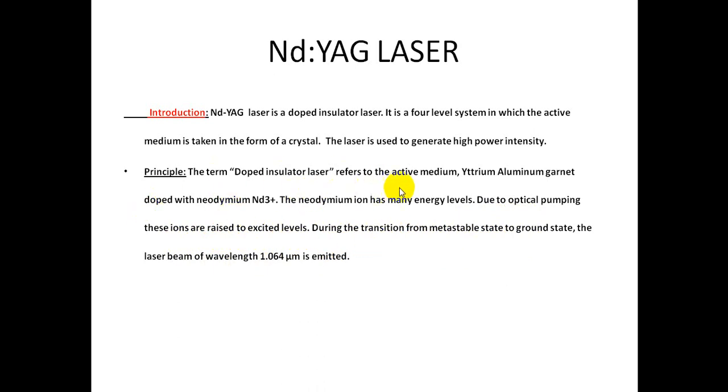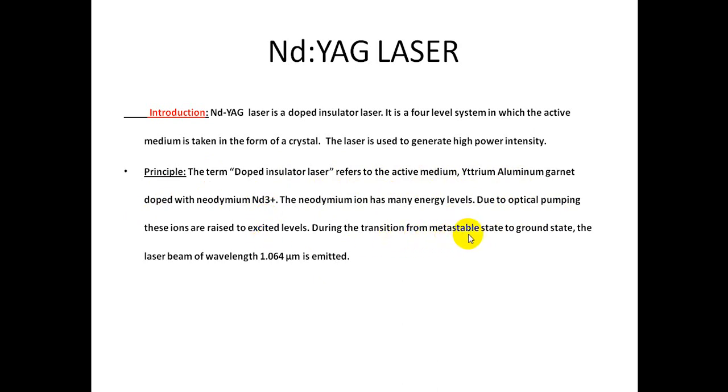Initially ND plus 3 ions are doped into yttrium aluminium garnet. These ND plus 3 ions act as the active medium. Using the optical pumping method, we pump the ND plus 3 ions into excited levels.